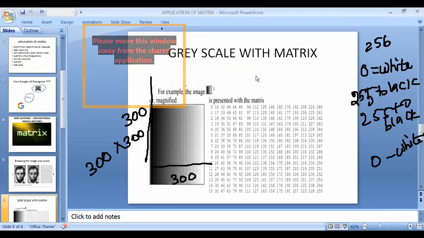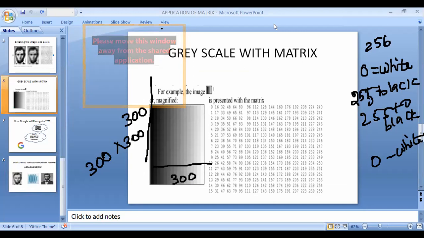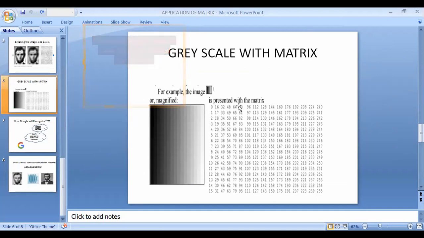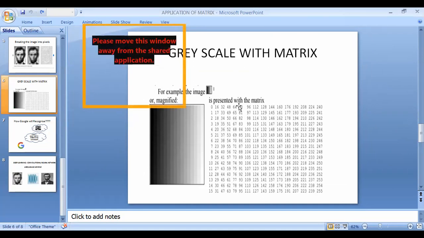On to the next slide. In this slide, the grayscale is presented with a matrix. You can represent the photo as a matrix. If the photo has 300 cross 300 pixel resolution, then the dimension of the matrix is also 300 cross 300. This grayscale picture can be divided into 0 to 255.